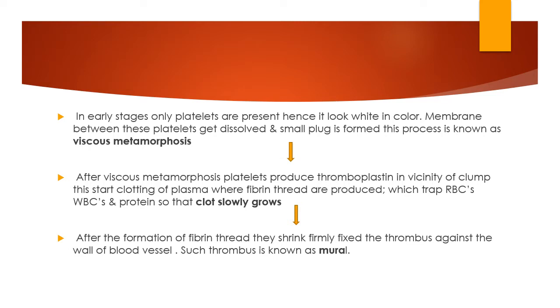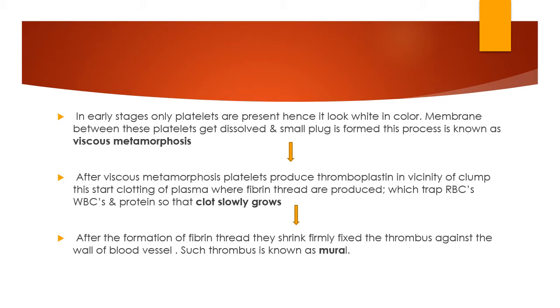The dissolving of the platelet membranes and formation of a plug is known as viscous metamorphosis. After viscous metamorphosis, platelets produce thromboplastin, and in the vicinity of the clump this starts the clotting of plasma, where fibrin threads are produced. These fibrin threads trap RBCs, WBCs and proteins so that the clot slowly grows, and after the formation of fibrin threads they shrink firmly and fix the thrombus against the wall of the blood vessel. Such a thrombus is known as a mural thrombus.